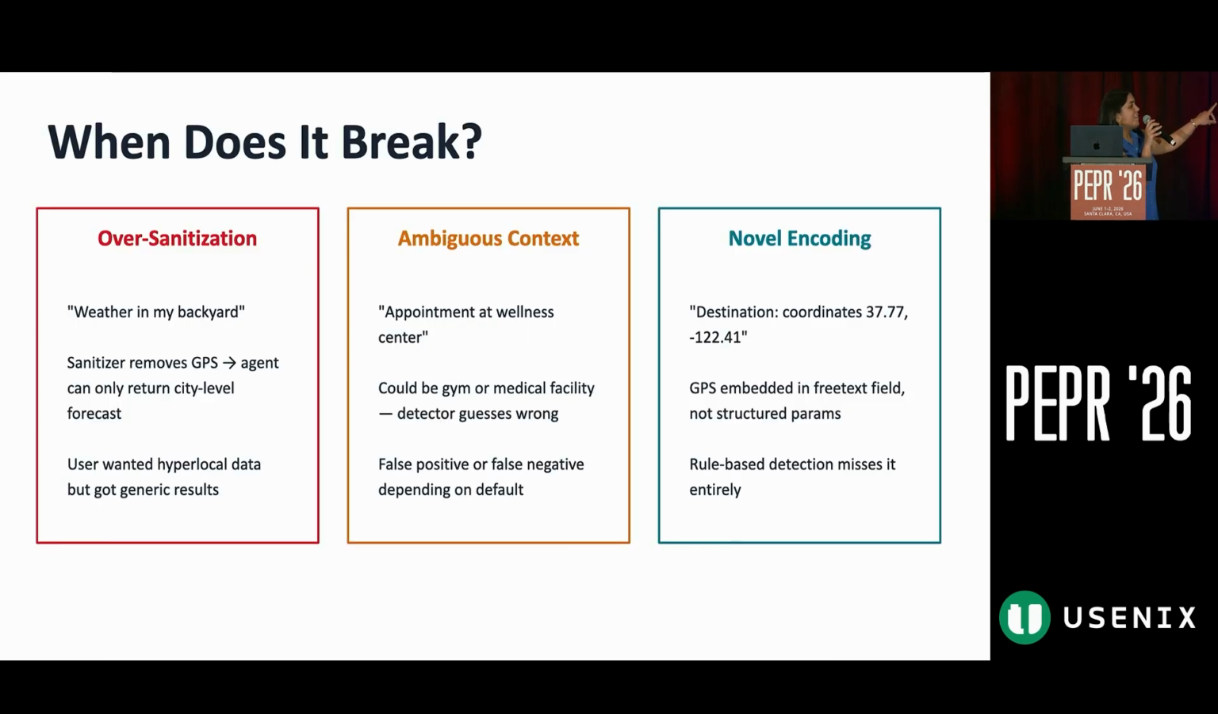The final thing I want to end with is where this goes next, because this is a work in progress. We identified three points. The first is over-sanitization: for a very simple question, like the weather in my backyard, if you over-sanitize it, then you won't get the results you need. Another is ambiguous context, and novel encoding.